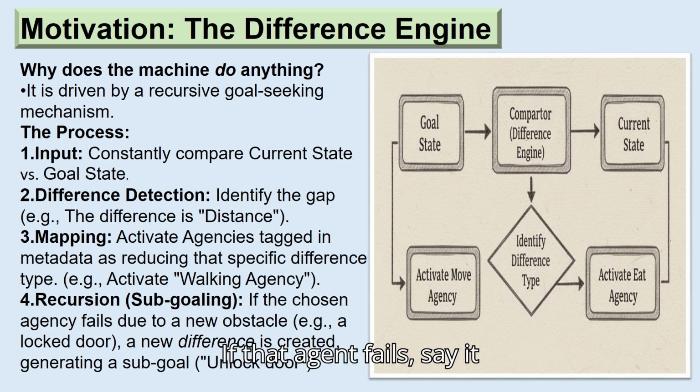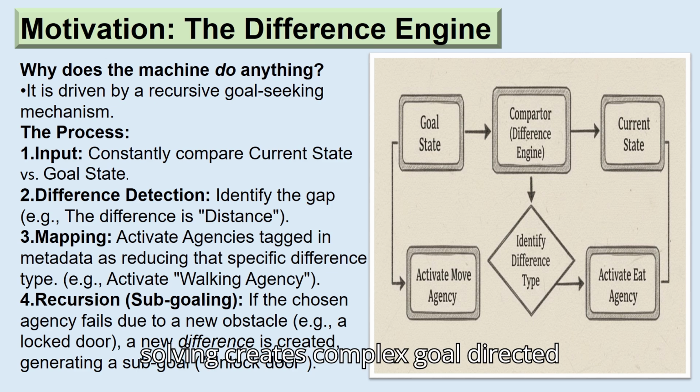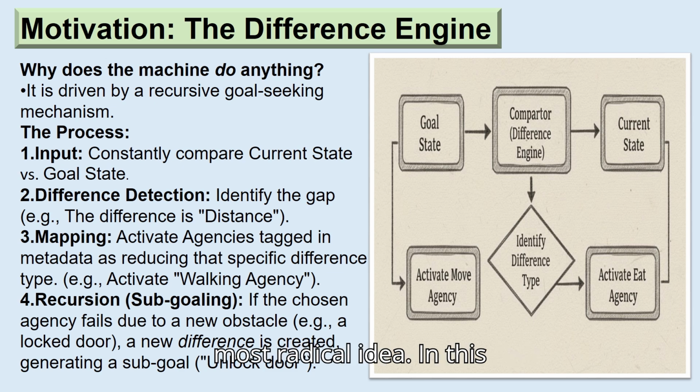If that agent fails, say it hits a locked door, the difference engine doesn't give up. It notes the new difference, the locked door, and creates a sub-goal to solve that. This recursive problem-solving creates complex, goal-directed behavior. This is perhaps Minsky's most radical idea.